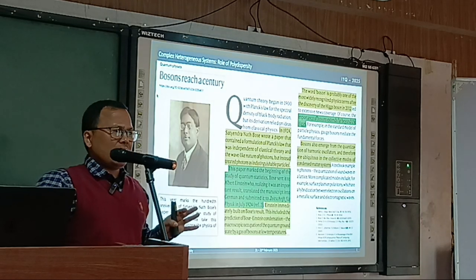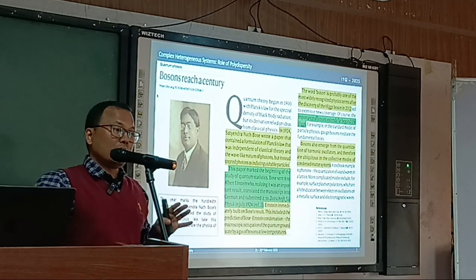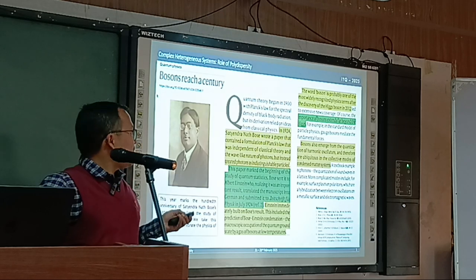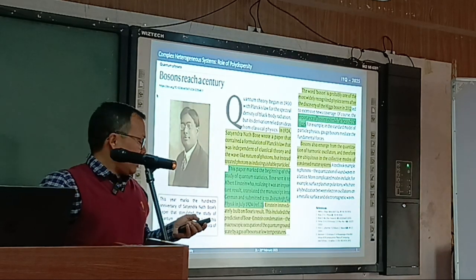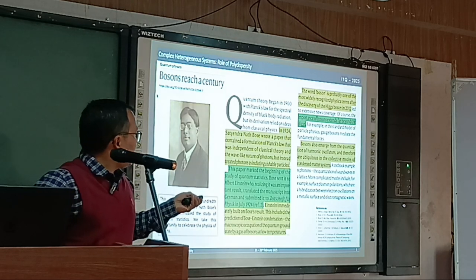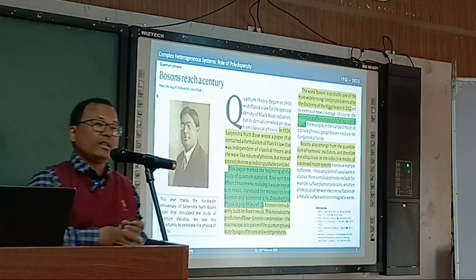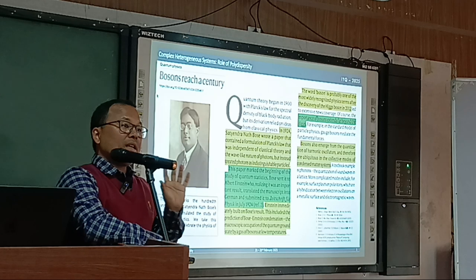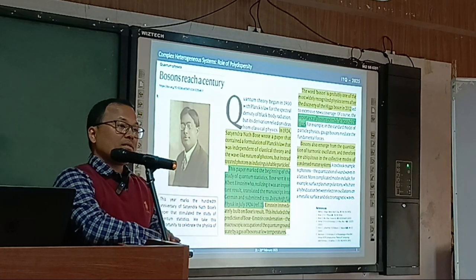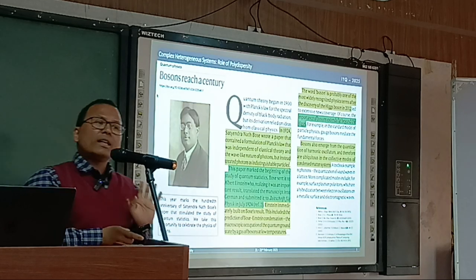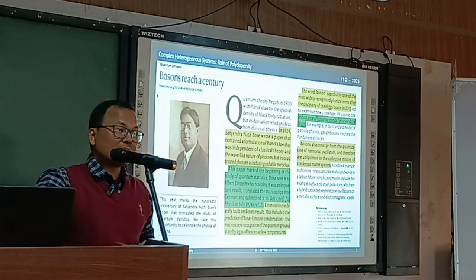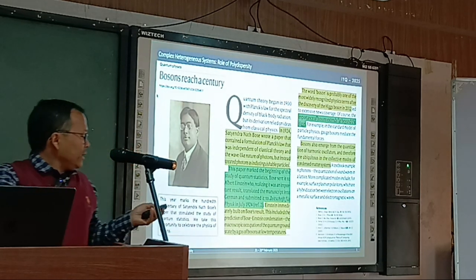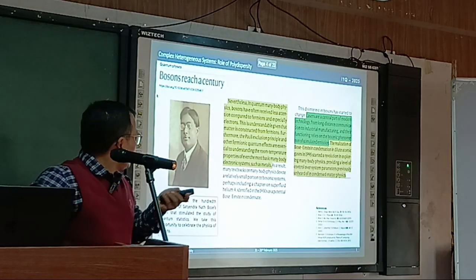It appears that for quite some time, the study of bosons was not in the limelight, because it was dominated by the studies of fermionic systems. What do we mean by fermionic systems here? I will come to that later. Say for example, metals: they are mostly electronic systems, basically electron systems, which are fermions. There is also a statistics to describe that, called Fermi-Dirac statistics.